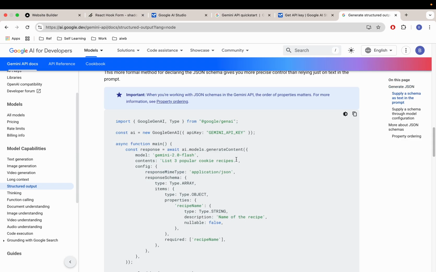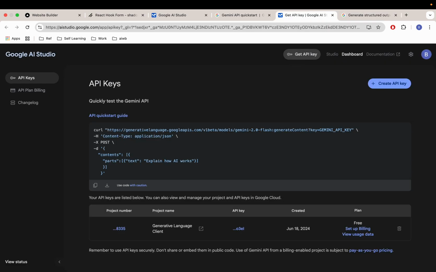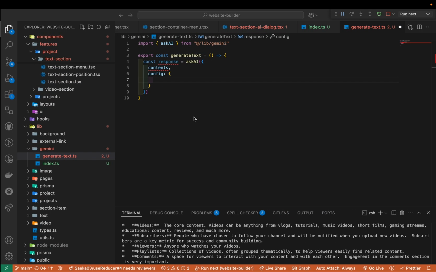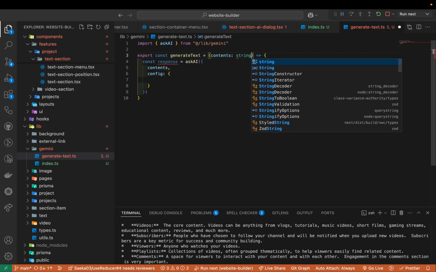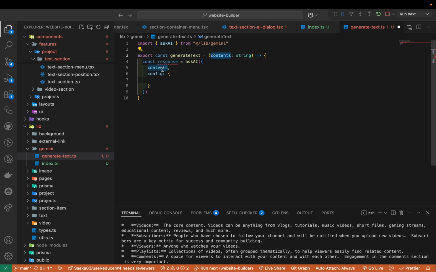Prisma client. So here it shows good examples. Inside of the config, you're gonna have responseMimeType, application/json, and then responseSchema, and then you just create the structure the way you want. Let's give it a shot. Okay, so let's go to the code base, and then I'll be getting the content first here. The contents that is a string. Okay, the content we're gonna pass it directly.